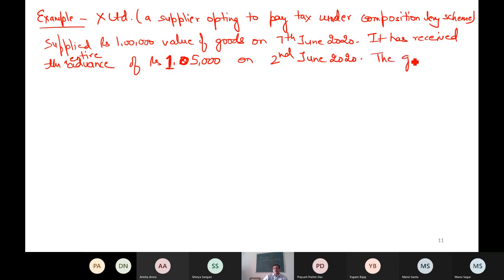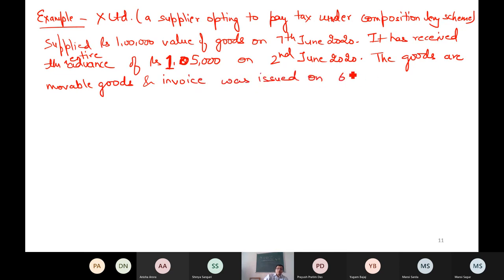These goods are movable goods. An invoice was issued on 6th June 20. Is supplied.